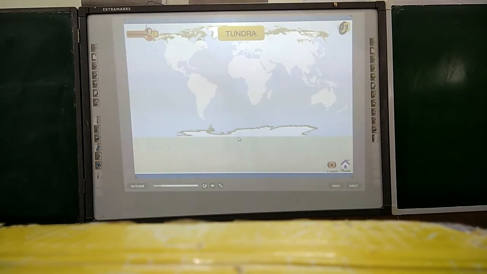Now let us know about tundra. The chief characteristics of the tundra regions: they are found in the polar regions. Lands are snow covered for most of the year.